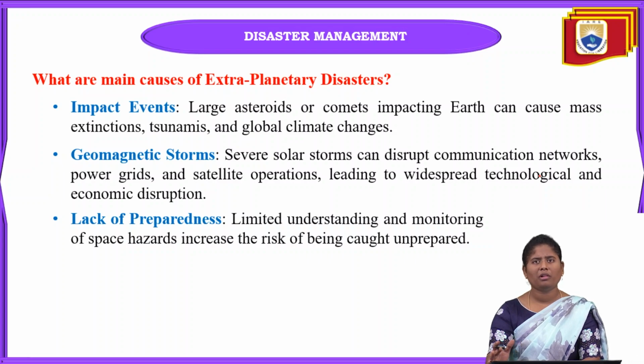These are all the causes of the extraplanetary disaster. Solar storms can be very harmful, can damage the power grid, and disrupt satellite operations, which can lead towards widespread technological and economic disruption here.